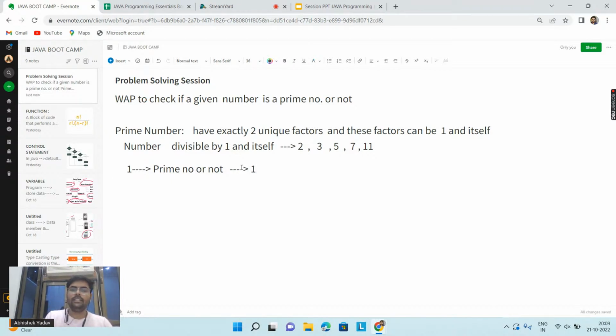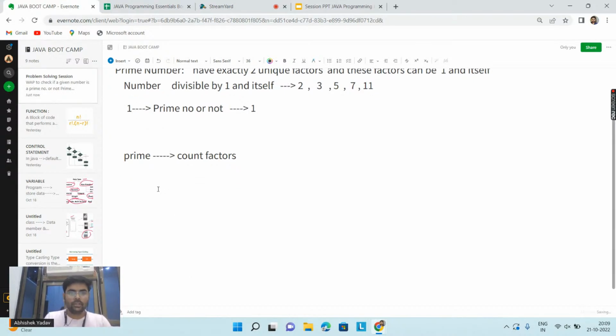So now our definition is clear, and our intuition is also clear: in order to check whether the number is prime or not, I have to count factors here. So guys, can you tell me now?